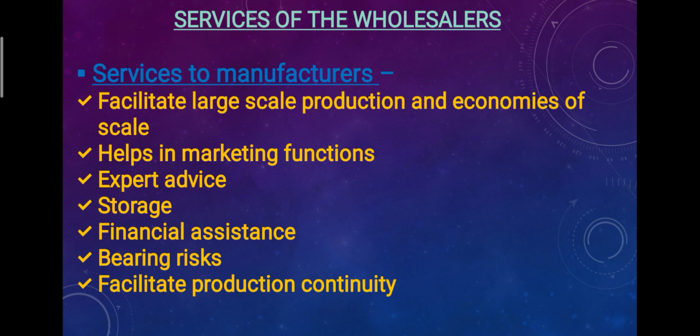Next is facilitate production continuity. The wholesaler facilitates continuity of production throughout the year by purchasing the goods as and when they are produced and storing them. That means the wholesaler purchases the goods immediately once they are produced, and stores them with them only till the time these are demanded by retailer or customer in the market. So they will help the producer in doing the production continuously. These are the services of wholesaler to manufacturer.